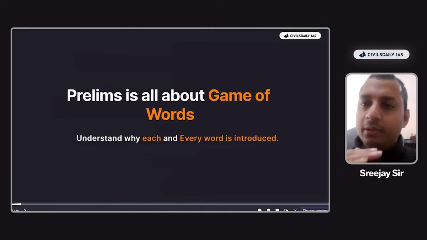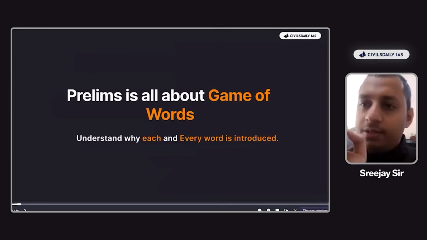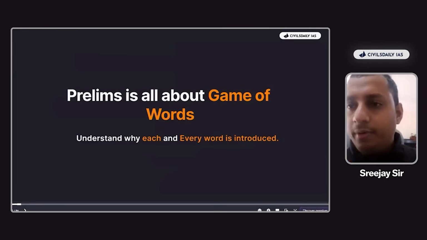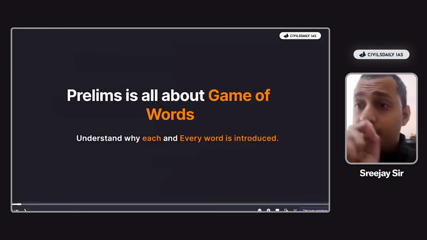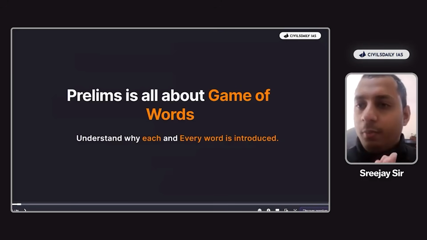Okay. Always remember, there will be close to different 3 levels, maybe 5 levels of vetting going into the UPSC paper. So each and every word carries its own importance. So that's why we as mentors always tell you that you always need to underline and circle each and every word, right? When UPSC introduces the word can, you have to circle it because there is a purpose. The word can or may will decide whether the statement will be correct or incorrect. Okay, everyone? So prelims is all about a game of words. If you understand the word gameplay, you will definitely be able to crack prelims, and that is what in this session we'll be discussing about.